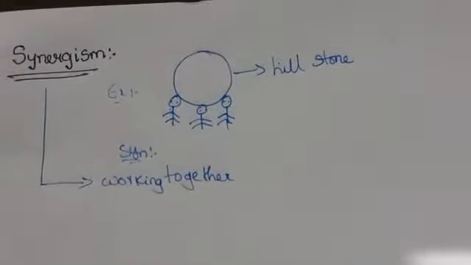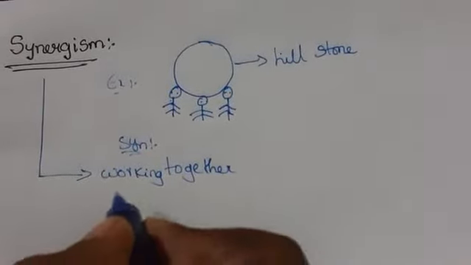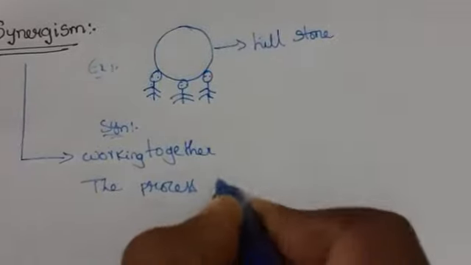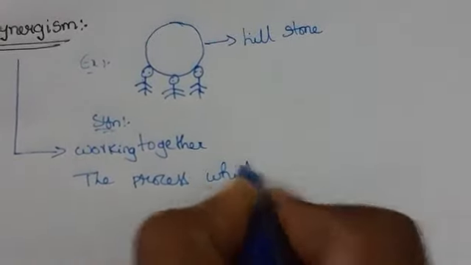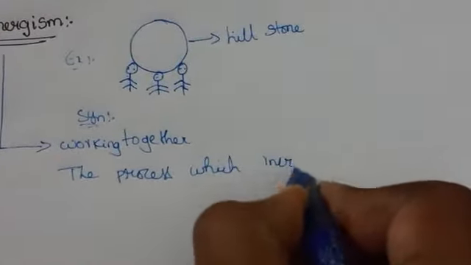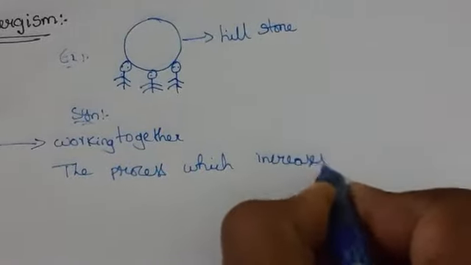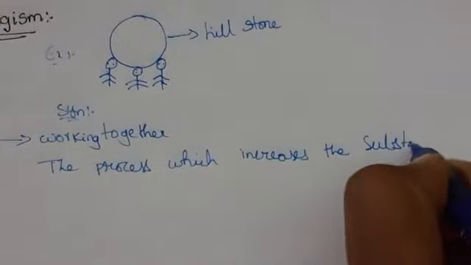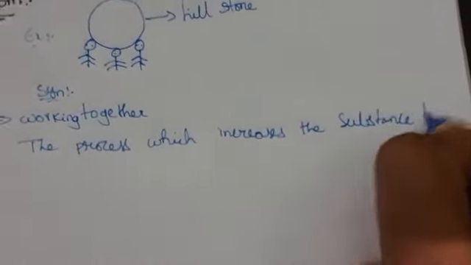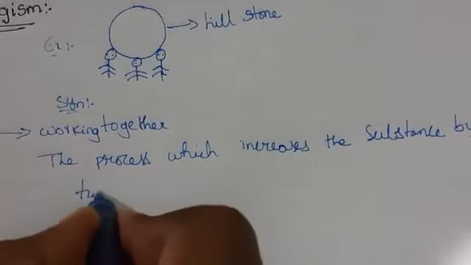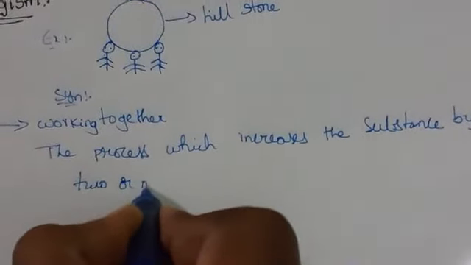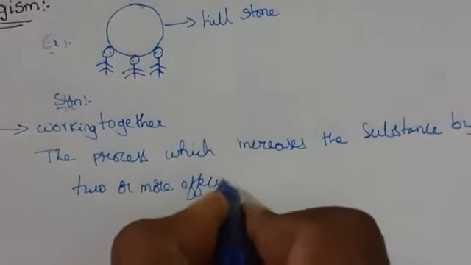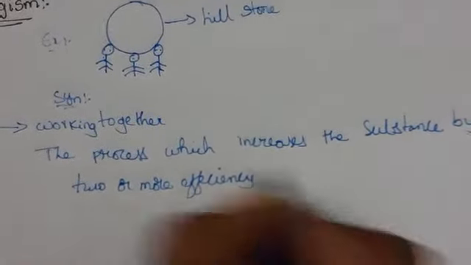So this is a process which increases the substance by 2 or more efficiency in its effect.